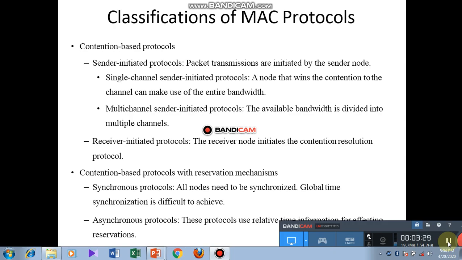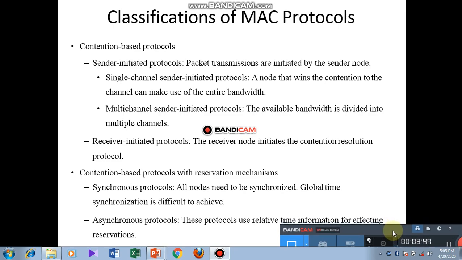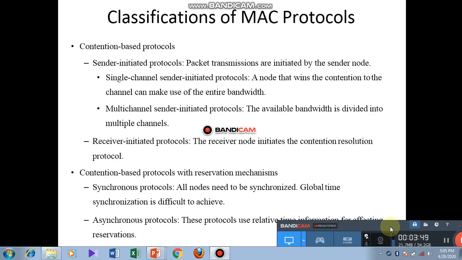Contention based protocol with reservation mechanism. Synchronous protocol: all nodes need to be synchronized. Global time synchronization is difficult to achieve. Asynchronous protocol: these protocols use relative time information for effecting reservations.